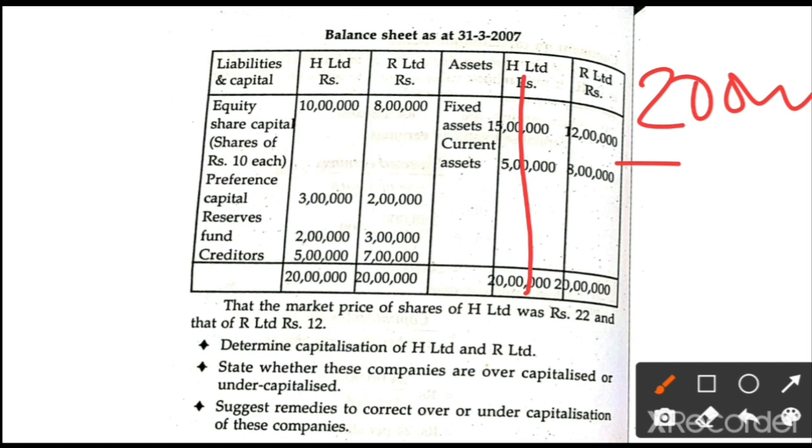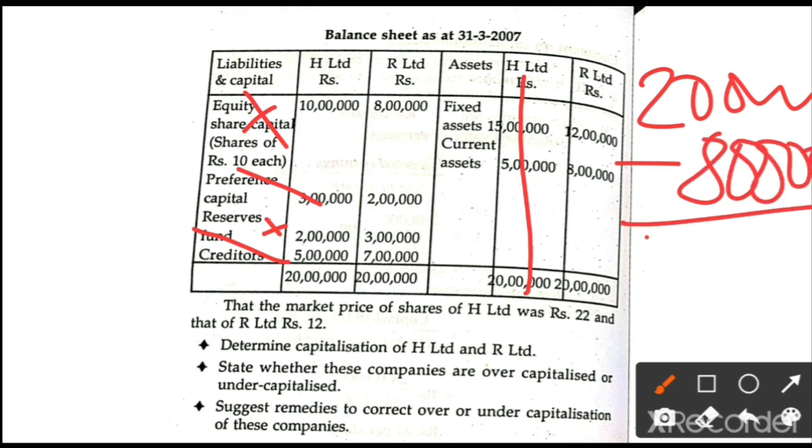What are the outside liabilities? Equity share will not be there. Sorry, preference share is there, as an outside liability. So this is 3 lakh. Reserve fund will not be there, and again creditors. So 3 plus 5, 8 lakh. So again this is 12 lakh. So the net asset available to equity shareholders is 12 lakh.